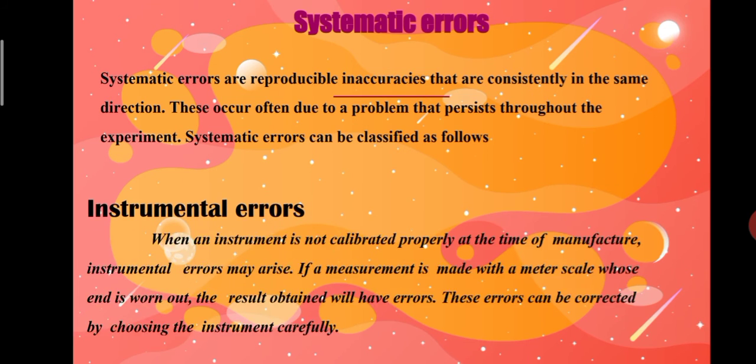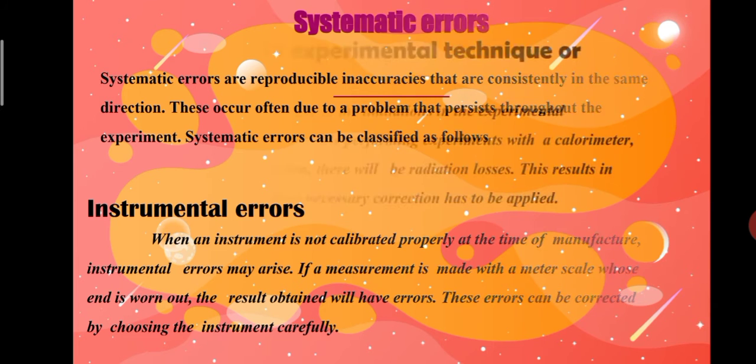Instrumental errors. When an instrument is not calibrated properly at the time of manufacture, instrumental error may arise. For example, if a measurement is made with a meter scale whose end is worn out, the result obtained will have errors. These errors can be corrected by choosing the instrument carefully.